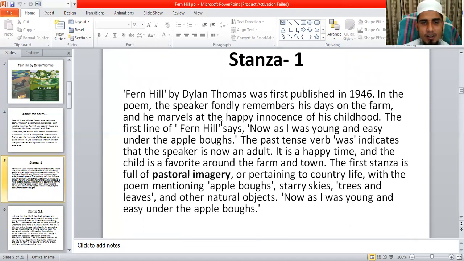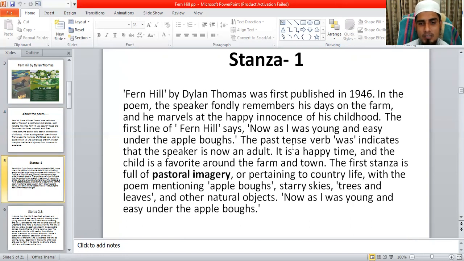He marvels at the happy innocence of his childhood, which he expressed in this poem. The first line of the poem says, "Now as I was young and easy under the apple boughs." He starts narrating in this way, under the apple boughs.